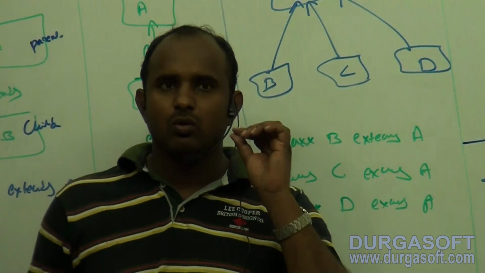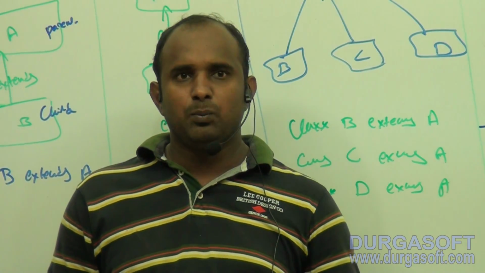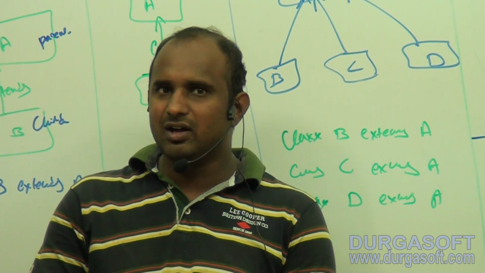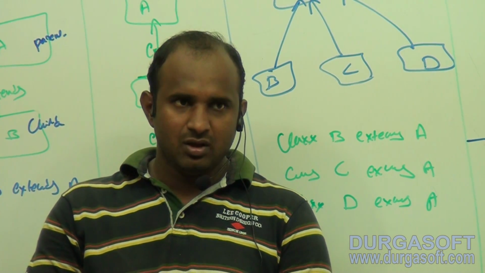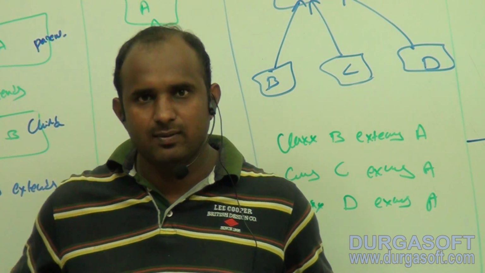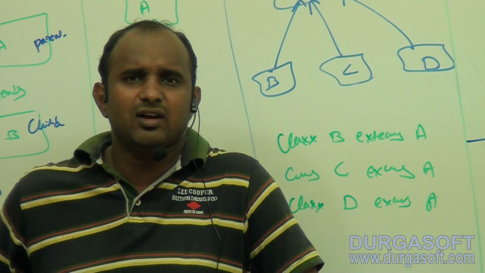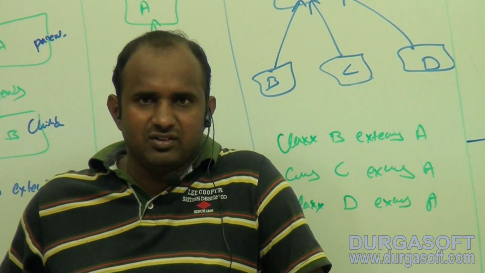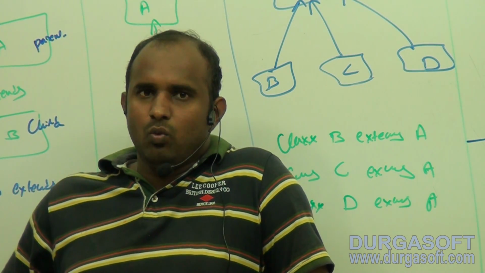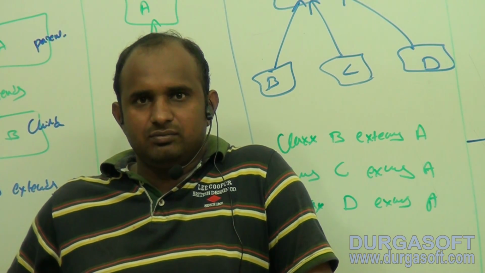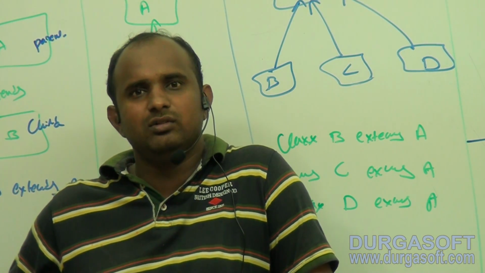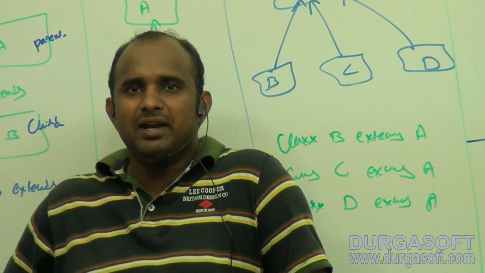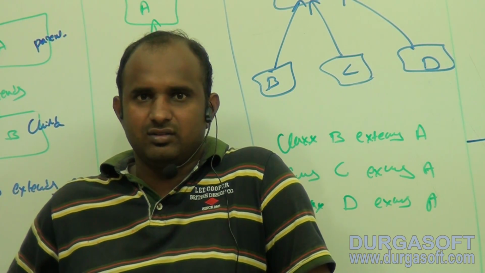Now tell me, what do you mean by inheritance? The process of acquiring properties from one class to another class is called inheritance. How to achieve the inheritance concept? By using the extends keyword. What is the purpose of the extends keyword? To make the relationship between the two classes.